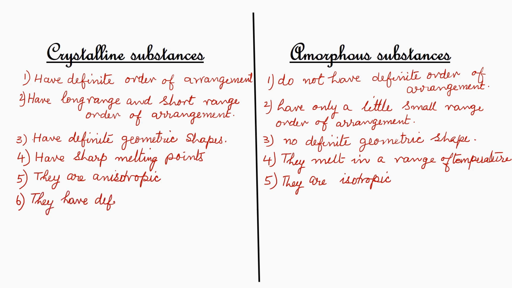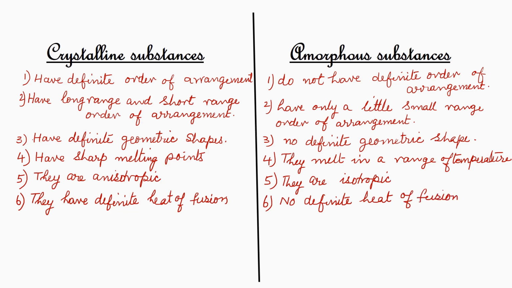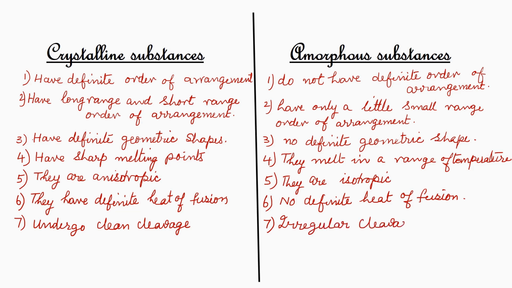Crystalline substances have definite heat of fusion. Amorphous substances do not have a definite heat of fusion. You already know heat of fusion is the amount of heat absorbed when unit amount of a substance undergoes fusion. Crystalline substances undergo clean cleavage. That is, when crystalline substances are cut, they have clean edges. Amorphous substances undergo irregular cleavage. That is, when they are cut, they crumble. Their edges are not clean.